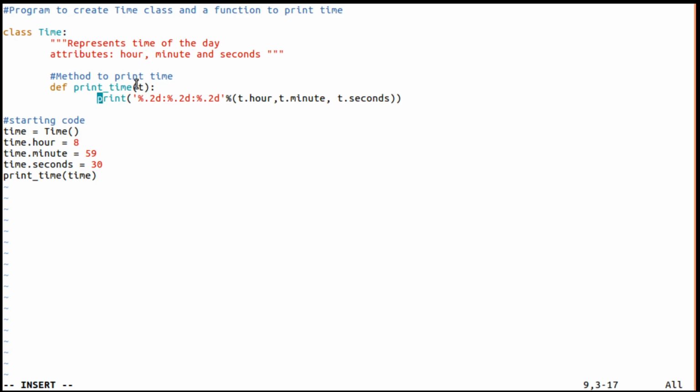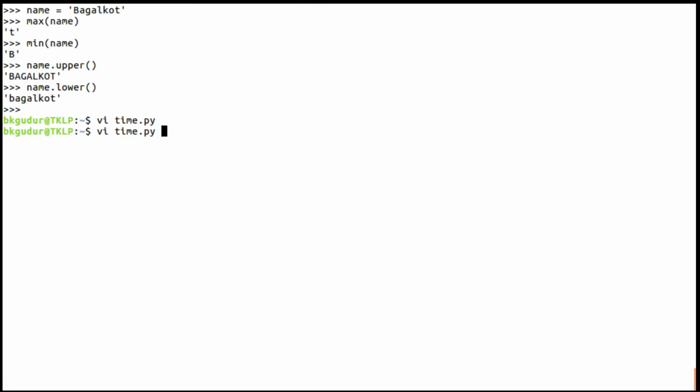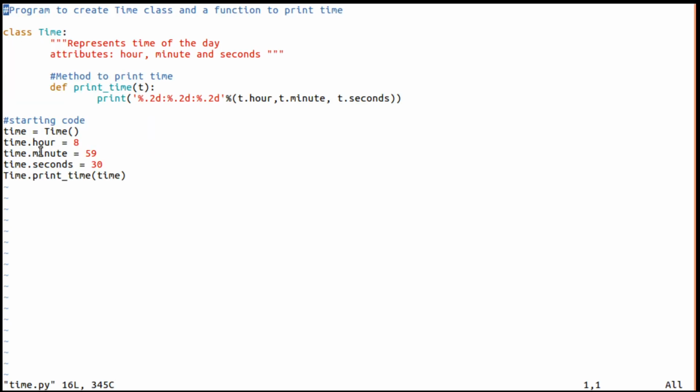Now to call this, there are 2 ways. One is Time.print_time. There we have supplied this time as an argument, where this time is an object here. So if I execute this using the Python 3 interpreter, now you can see it is 8 hours 59 minutes and 30 seconds, which has been given here, 8 hours 59 minutes and 30 seconds, right?